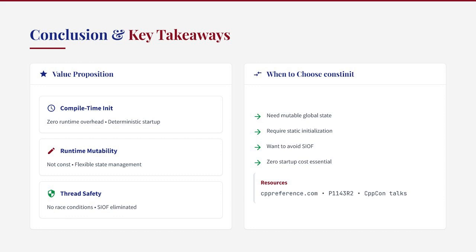If you need immutability and compile time evaluation, use constexpr. If you need runtime immutability, use const. If you need compile time initialization with runtime mutability, use constinit. Understanding these distinctions will help you write more robust and efficient C++ code.